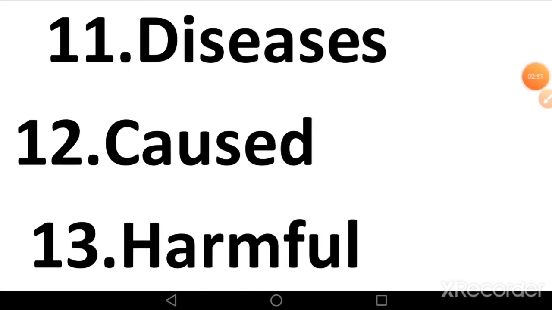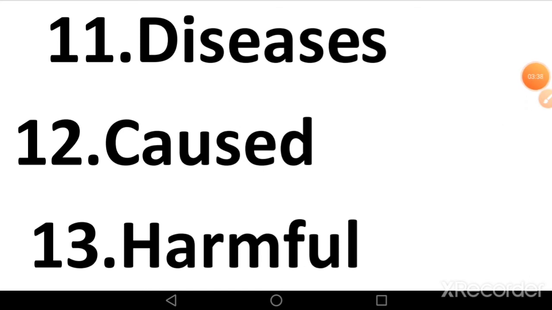Now next word, diseases. Diseases means condition of our body in which some factors negatively affect the structure or function of our body or a part of body. Next is caused. Caused means something that brings some other thing, like virus cause diseases such as common cold and polio.